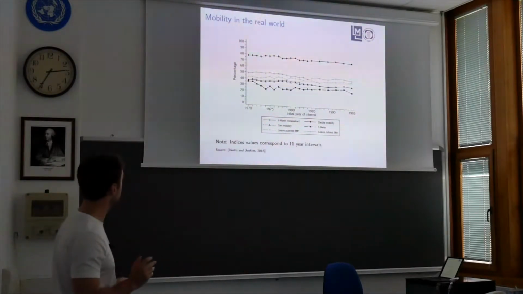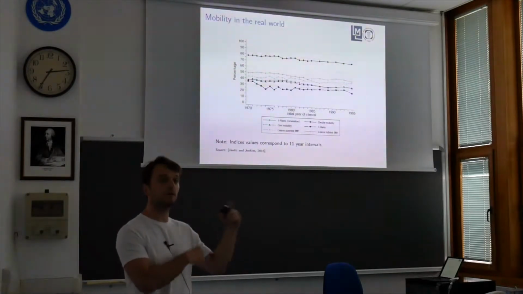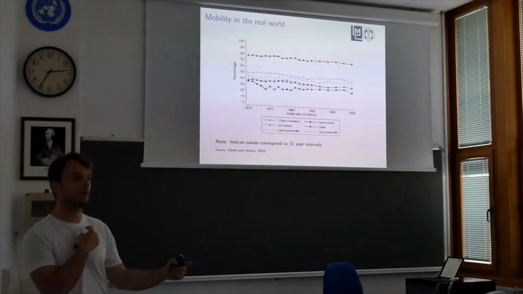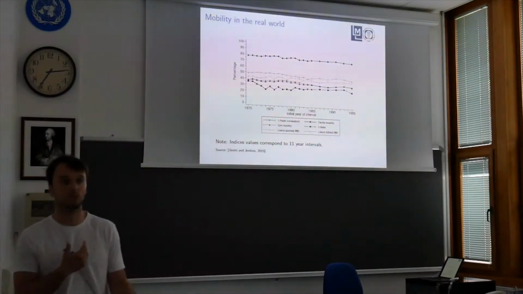So mobility in this sense can exist if just two people move in their rankings of the distribution. And one can say, yes, we have mobility, but in reality only two people move around.